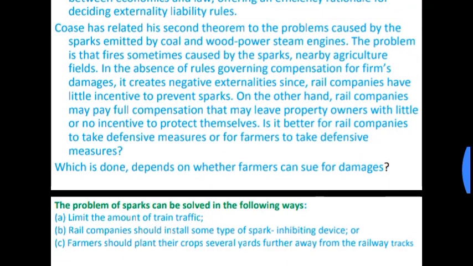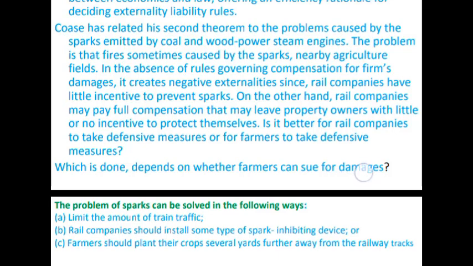Coase has related his second theorem to the problem caused by the sparks emitted. Sparks means one kind of damage that is released by the brick field. Here consider the sparks emitted by the coal and wood powering a steam engine, by the burning of the coal.